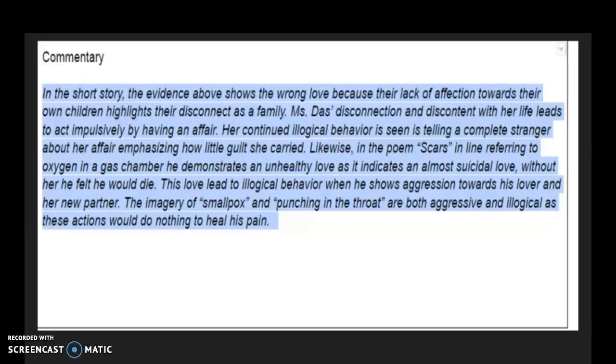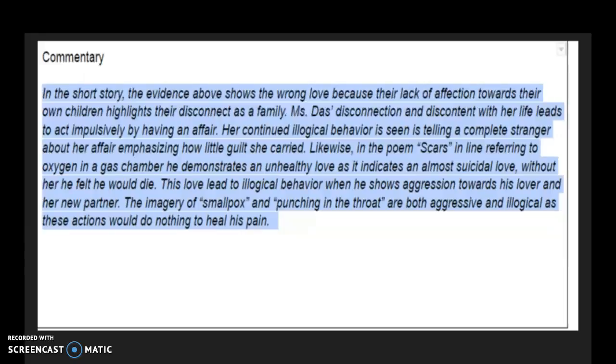And then we further wanted to develop that same theme in the poem. Likewise, in the poem Scars, the line referring to oxygen in a gas chamber demonstrates an unhealthy love as it indicates almost suicidal love. Without her, he felt he would die.